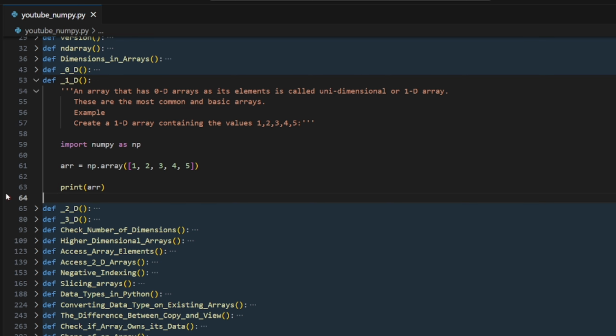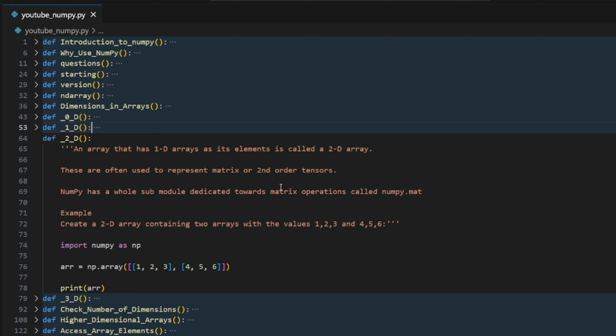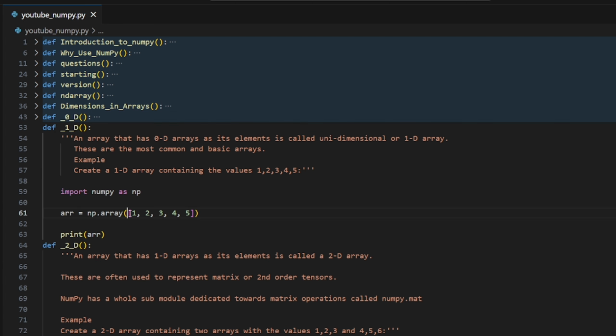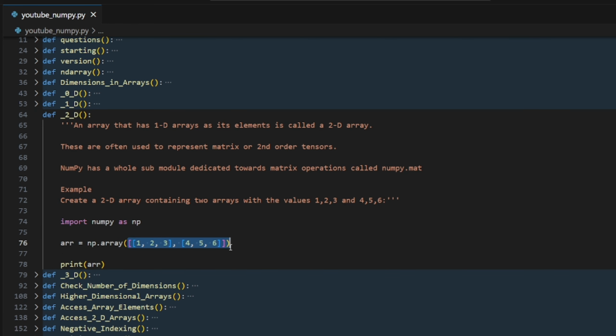So further, let's go to dimension 2, the 2-dimensional array. An array that has 1-dimensional arrays as its elements is called a 2D array. See, in 0 dimension we had a single element, and in 1 dimension we had a list. In 2 dimension we have a list inside a list.